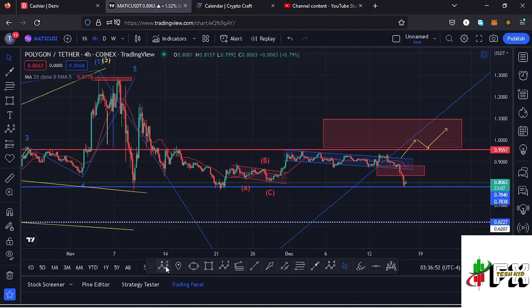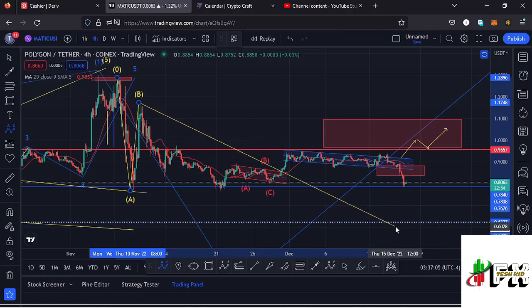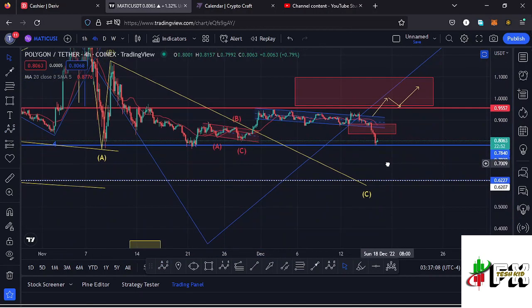And the other way we can have that ABC corrective structure is having this as a wave A. Then we saw a wave B making a peak at around the $1.17 mark, and as we have continued pushing lower over here, this is the formation of that wave C, which is a straight sell-off to the lower side. And once we lose the key area of support at around the $0.78 mark, then that might be the move to fully maximize the formation of that wave C.